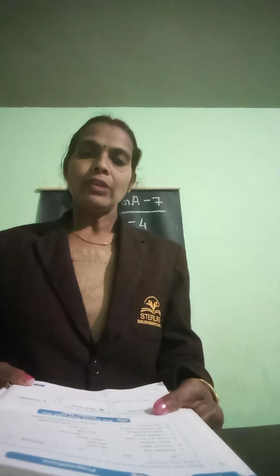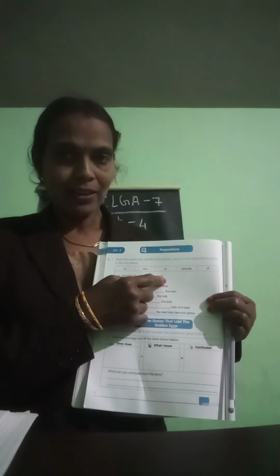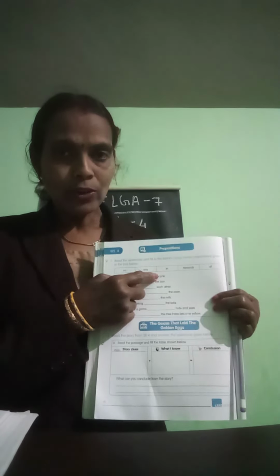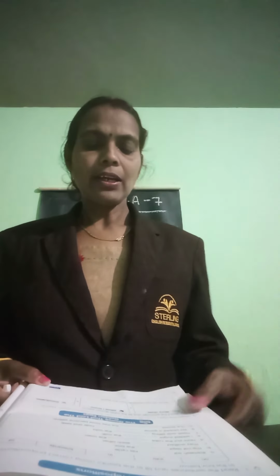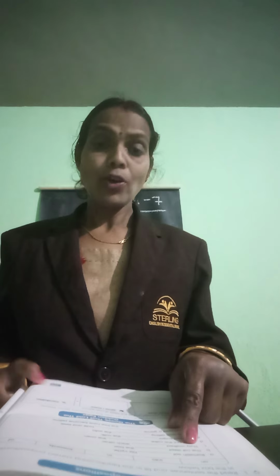The first sentence is: Ramesh sat dash his cycle. Ramesh sat on his cycle. Write down on. The cat slept in the box.